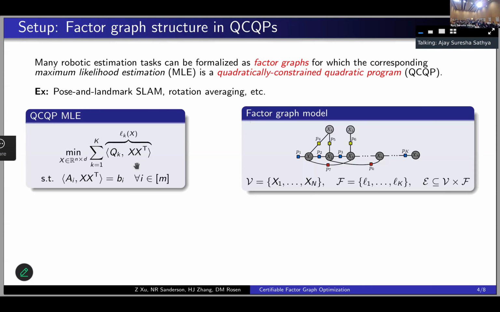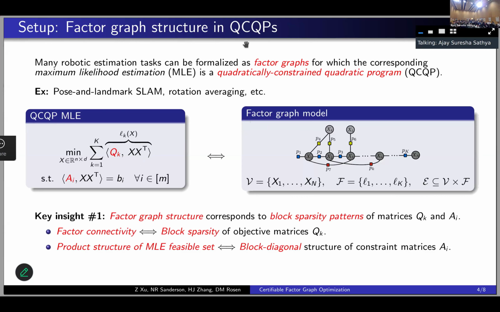We have the algebraic structure in the form of the QCQP, and the factor graph model that describes the conditional independence relations that hold for these large-scale estimation problems that we want to solve. And so one natural question then is, what is the relation between these two structures?